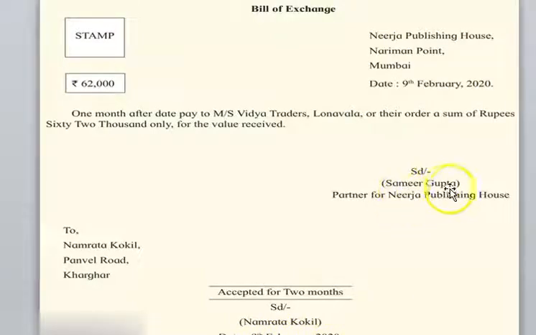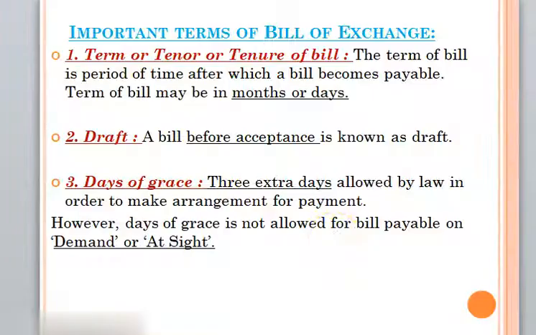And here Samir Gupta, he is the authorized person from the partners of Nirja Publishing House. His signature will come here. So this is the pro forma bill of exchange. In this we studied the changes in the period that the drawee has accepted. Now we have done 3 illustrations, and in those we studied the general acceptance and qualified acceptance of amount and period. Now let us see some other information that is related to your bill of exchange.